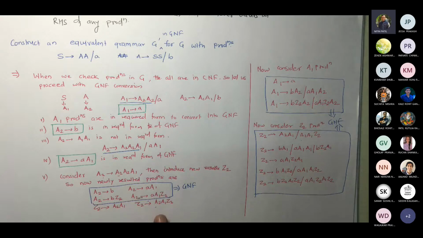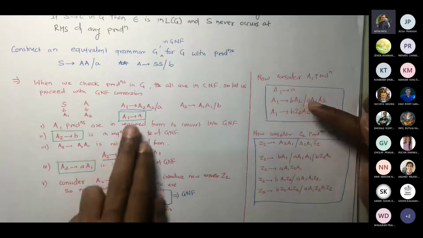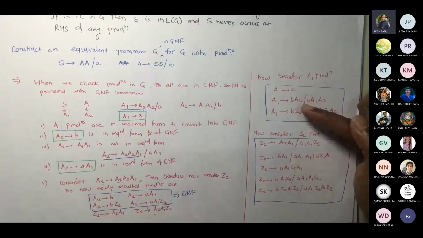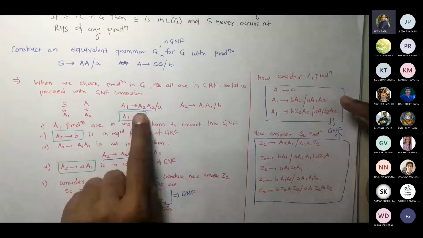Now when you are done with this, consider the remaining productions. The remaining productions are for A1 and Z2, because the A2 productions are already converted, correct? So you picked the A1 productions. So you wrote A1 gives A, A1 gives B A2, correct? On what basis are we saying this? We are putting these four values into this place. A1 gives A2 A2.